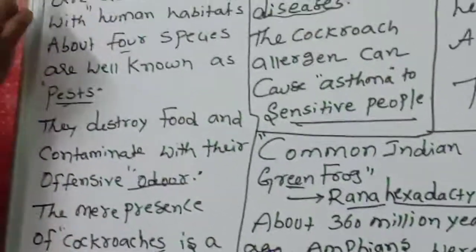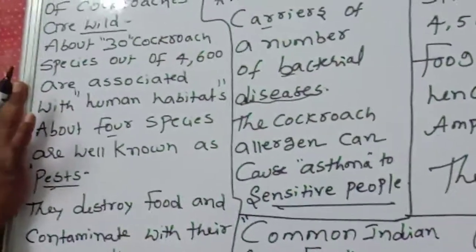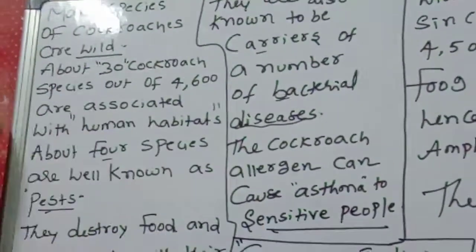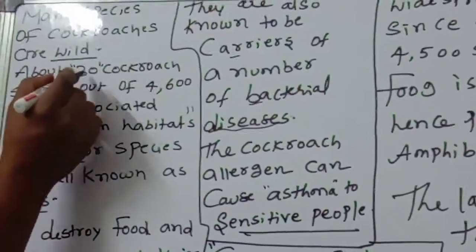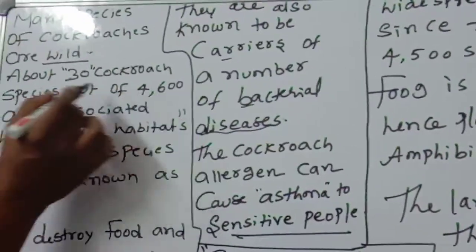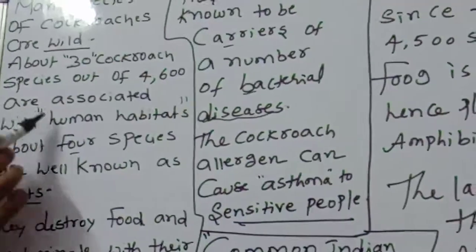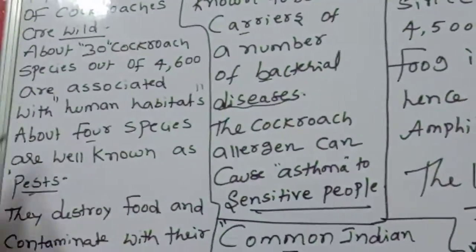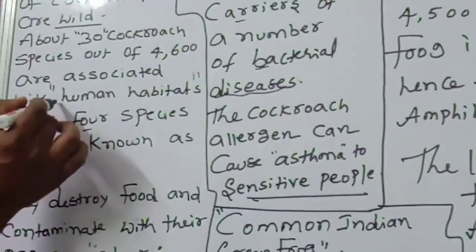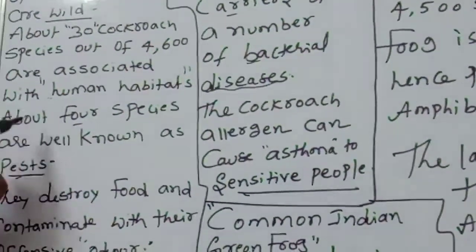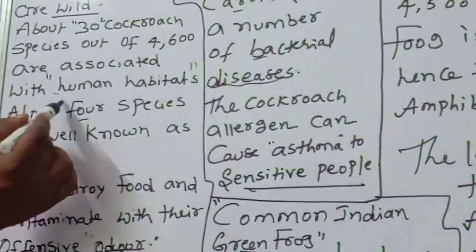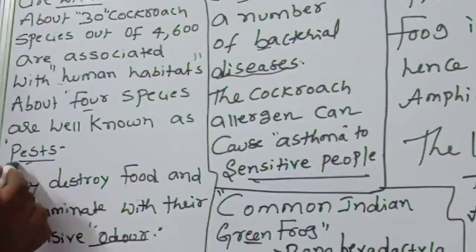Many species of cockroaches are wild. About 30 cockroach species out of 4,600 are associated with human habitats. Where humans live, there they will be. About 4 species are well known as pests.